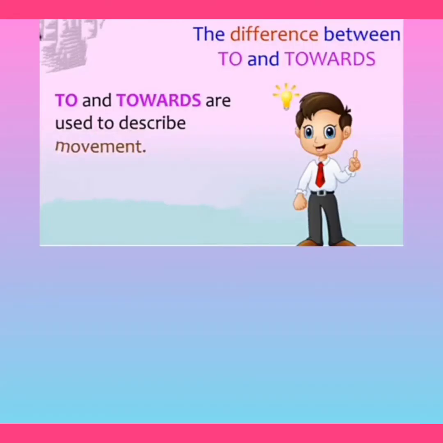Children, both the prepositions to and towards are used to indicate movement in a particular direction, but there is a slight difference between them. When we use to, then our destination is certain. We are going at a certain place. But when we are using towards, then our destination is not certain. We are going towards the destination.